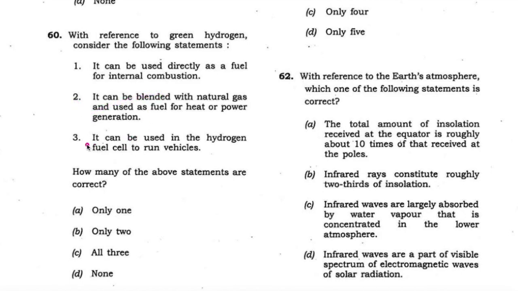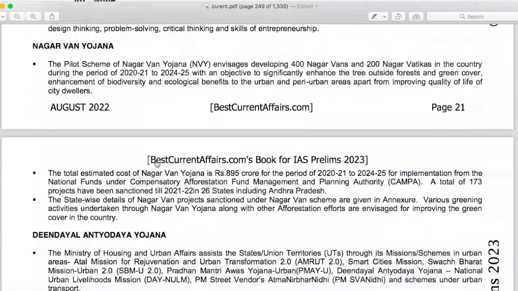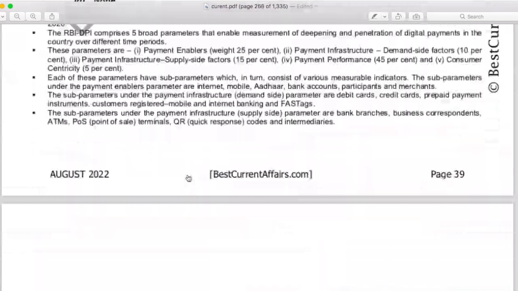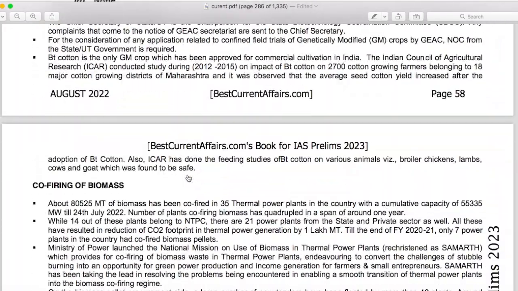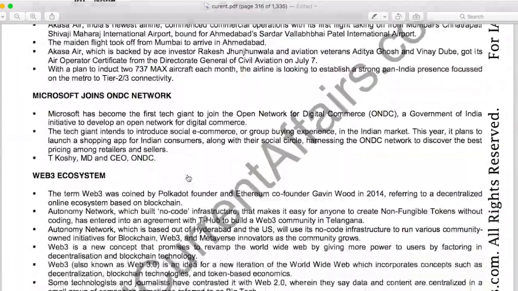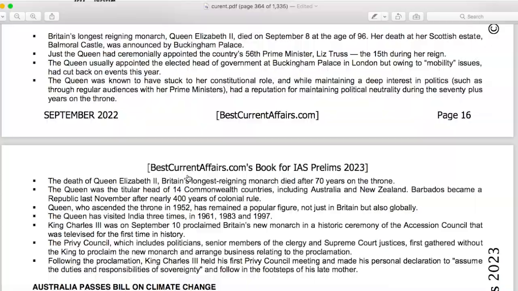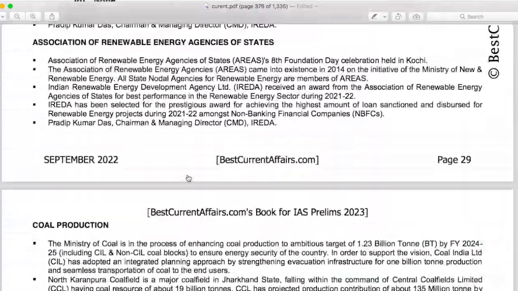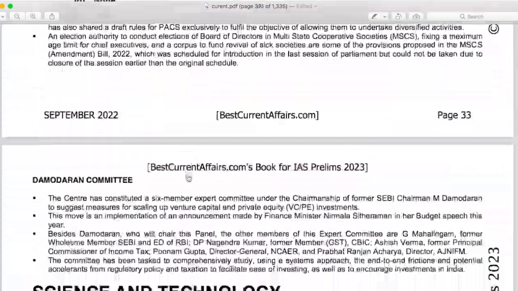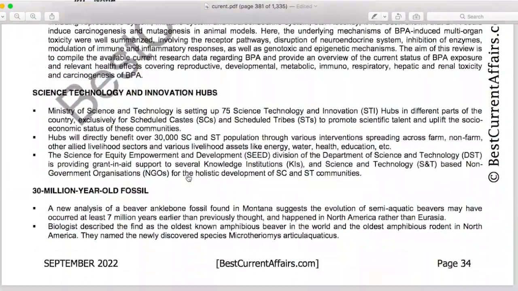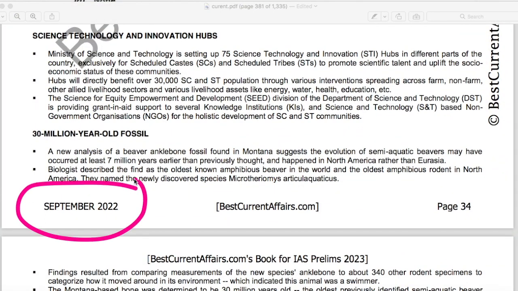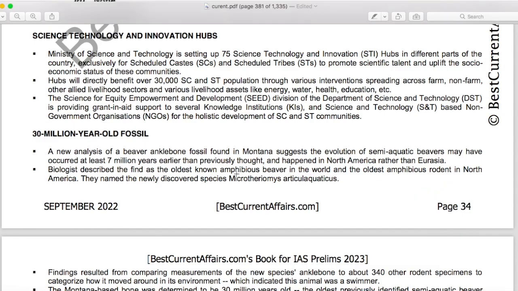Now check the third fact, that it can be used as hydrogen fuel cell to run vehicles. This is also correct. Check this fact in our September 2022 current affairs book, page number 34.